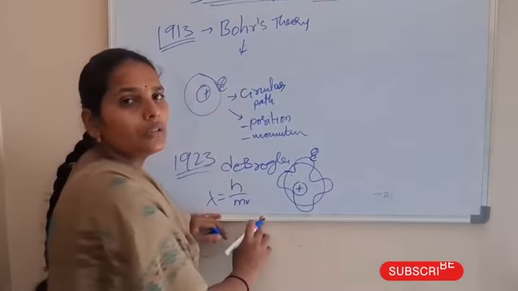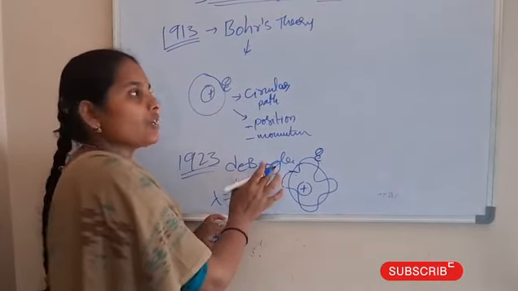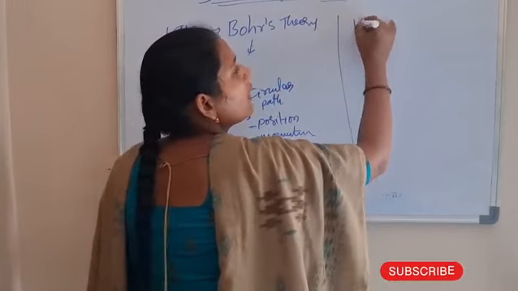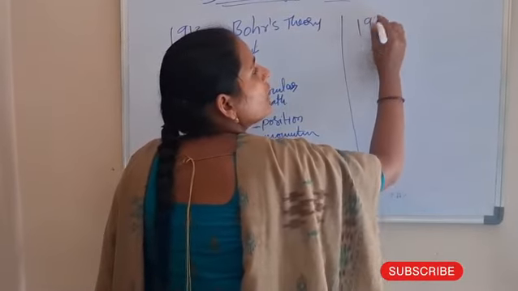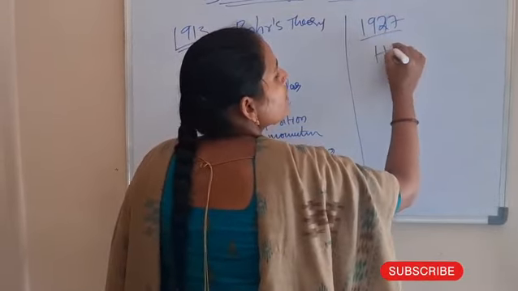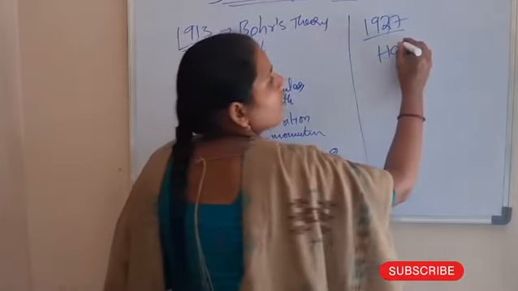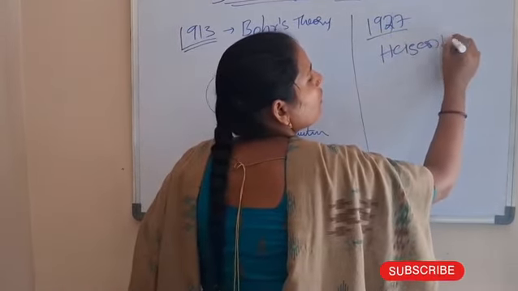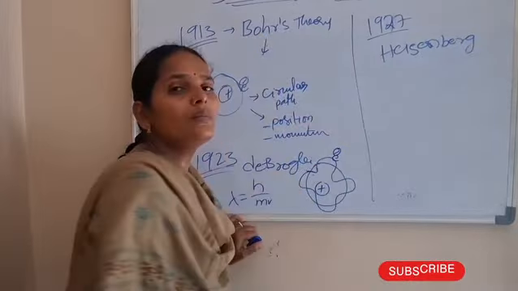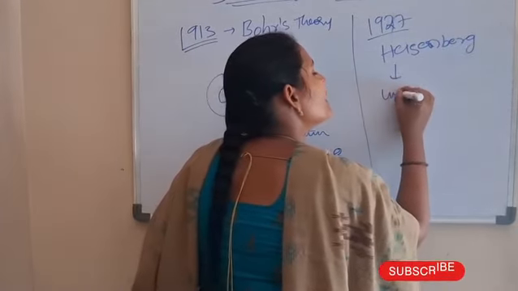After the de Broglie equation, in the year 1927, Heisenberg provided the uncertainty principle.